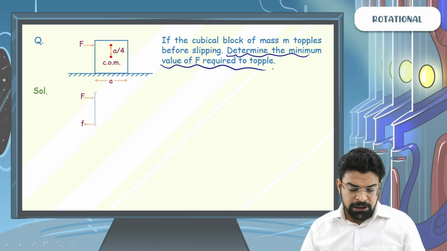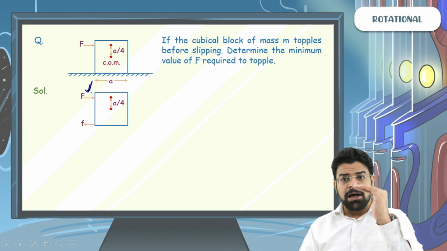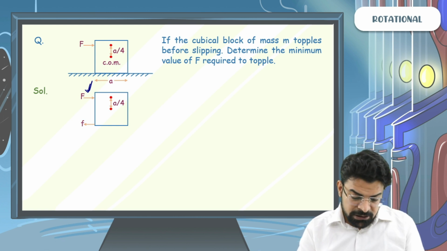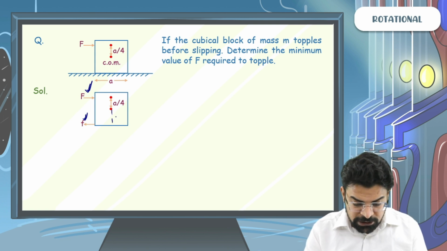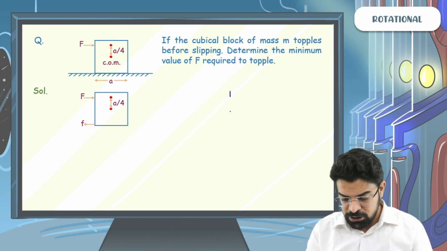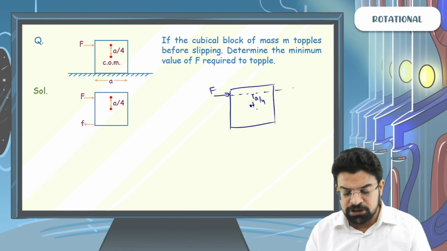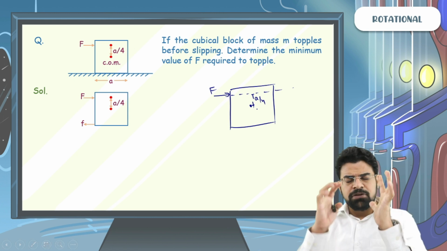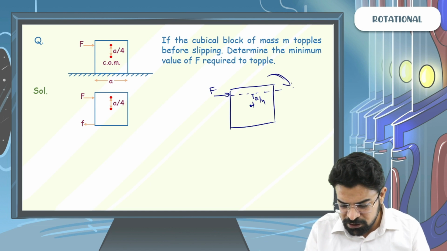Now here in this case, apart from the external force F acting at a height a by 4 above the center, there is also a friction force acting at a distance a by 2 below the center of mass. Now beta, visualize one of them at a time. Just focus on the block, its center of mass, and the applied force. The applied force acts at a height a by 4 above the center of mass. Is this applied force trying to turn the block clockwise or counterclockwise? So this applied force is trying to turn it clockwise.